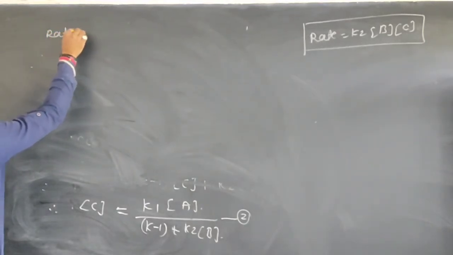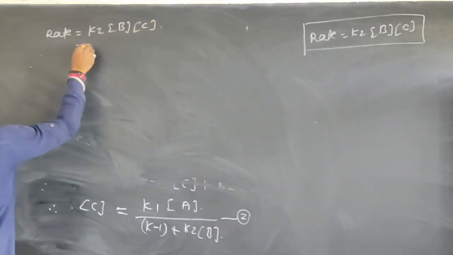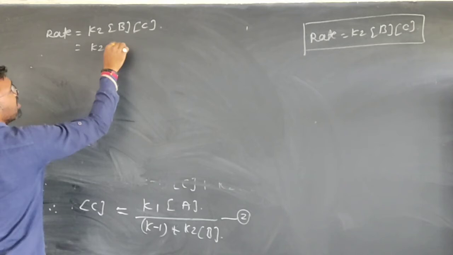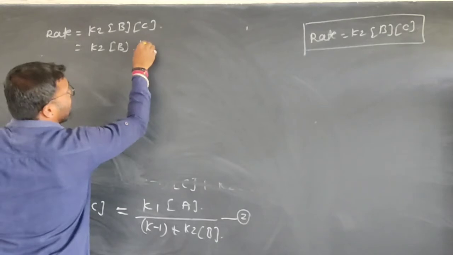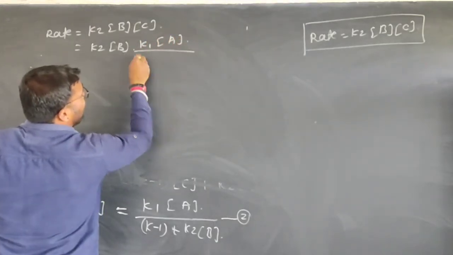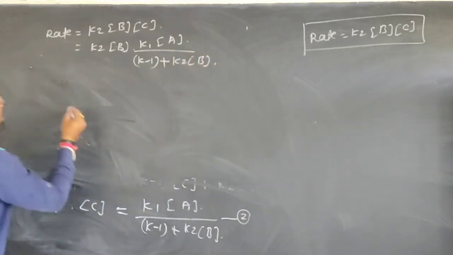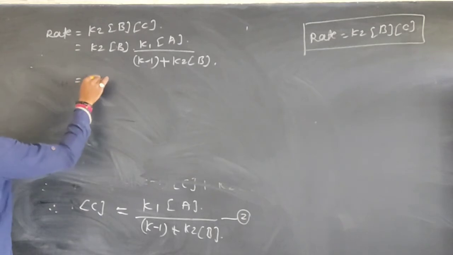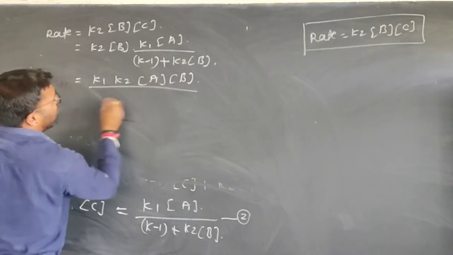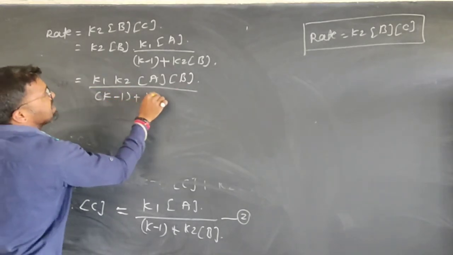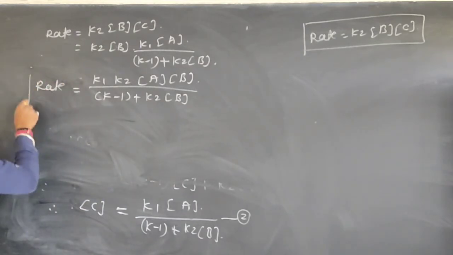Equation 1 is: rate is equal to K2 into concentration of B into concentration of C. From equation 2, the value of C is K1 into concentration of A divided by K-1 plus K2 into concentration of B. Rearranging, rate is K1 K2 into concentration of A into concentration of B divided by K-1 plus K2 into concentration of B. This is the rate law, or rate equation.